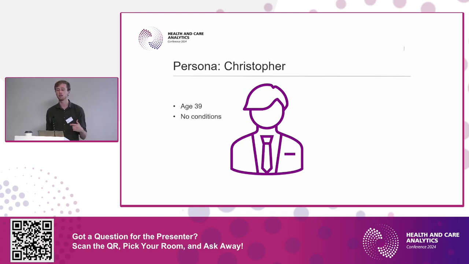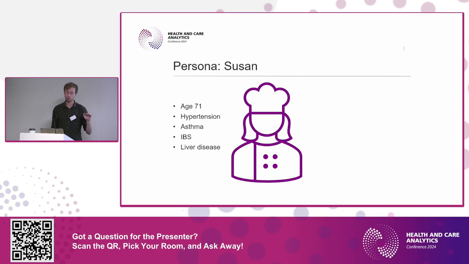To just go through this, quickly talk about individuals. That's one thing that I'm very aware of, and we do constantly think about, is that we are thinking about individuals in our modelling. When we think about things on aggregate, obviously these are individual people we're talking about. So say we've got Christopher in our population, age 39 with 0 conditions, his Cambridge Multimorbidity Score is 0, right? So everyone starts on a baseline of 0.